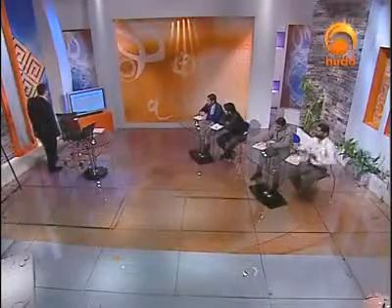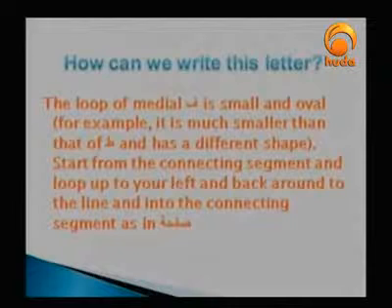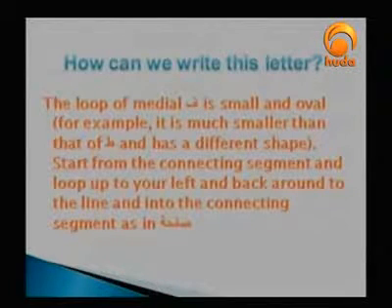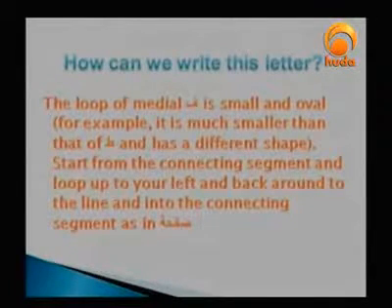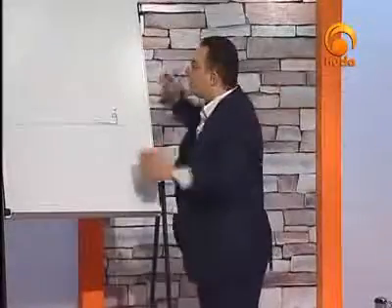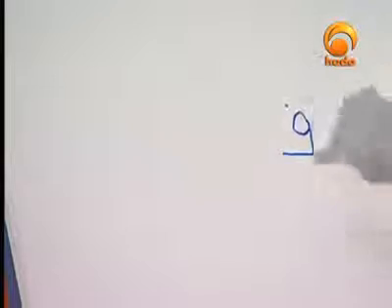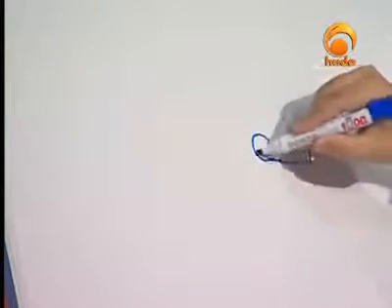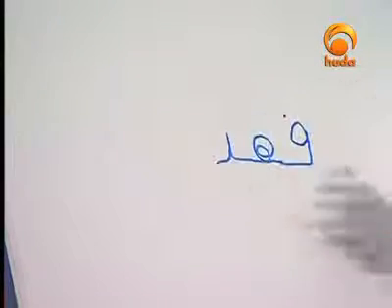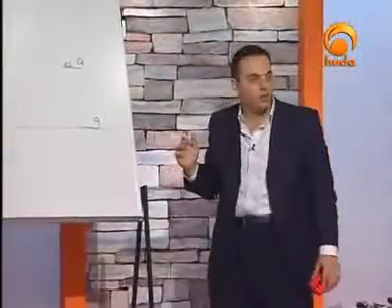Okay. Now I would tell you that the loop of the medial fa is small and oval. For example, let me just start here with the initial first. So I would write, for example, the word fat. Here it is. So I will start with fa here, then combining that with ha, and then we make that. How many letters do we have here in this word? We have three.